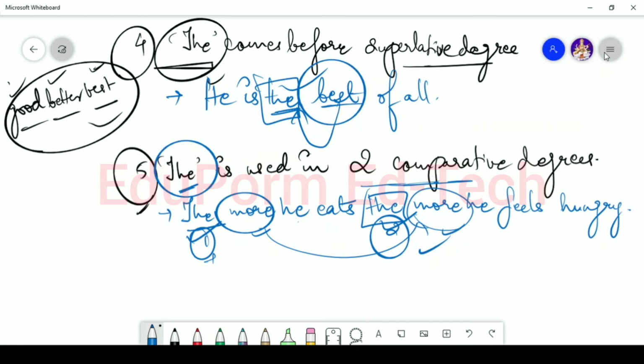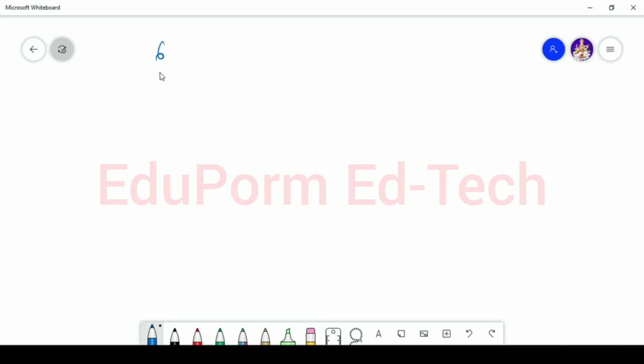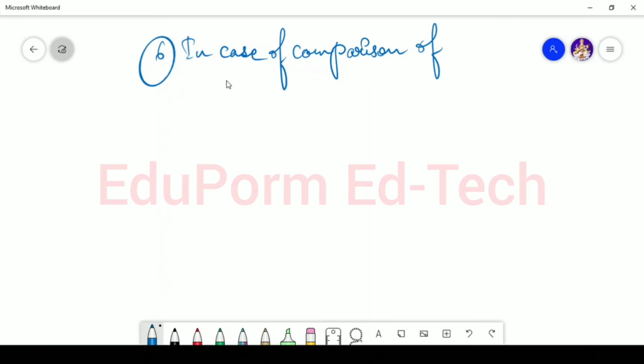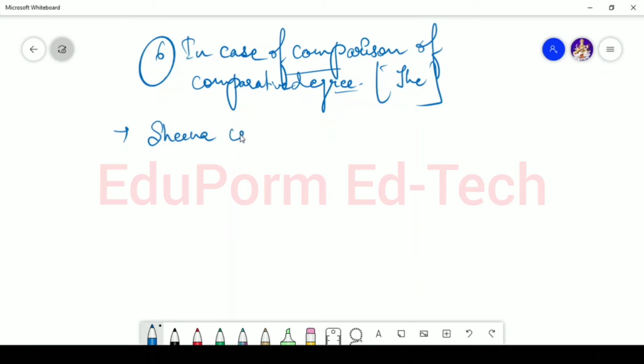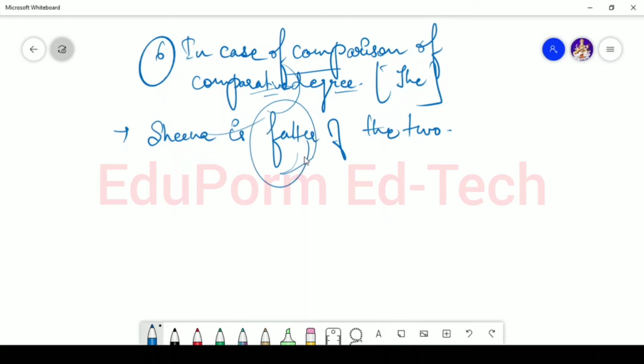Now let's see the sixth use. What is the sixth use? In case of comparison of comparative degree, the is used. For example, if I say that Sheena is the fatter of the two, here we are actually talking about a comparative degree, and we are doing comparison.